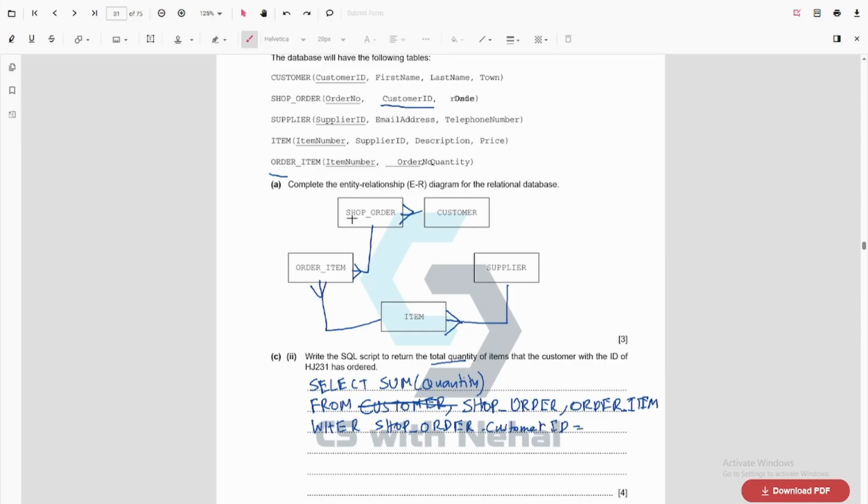So the ID here is given, AJ231, and missing an E here, and we also check the order number between shop order and order item is the same or not. So we check shop_order.order_number is equals to order item.